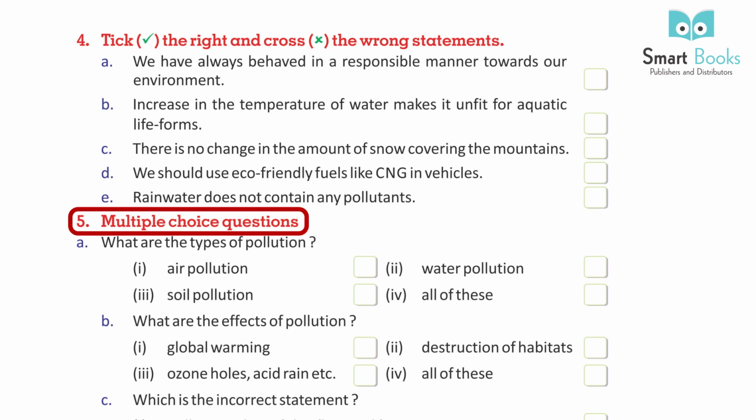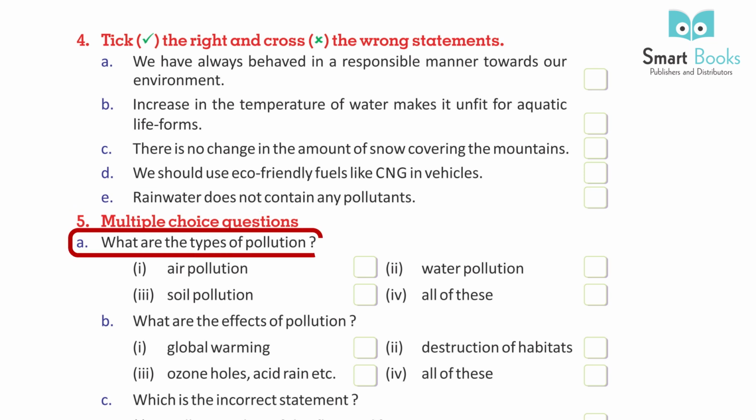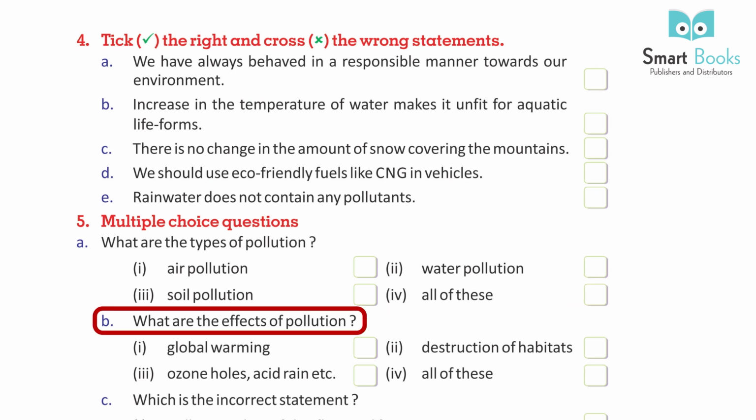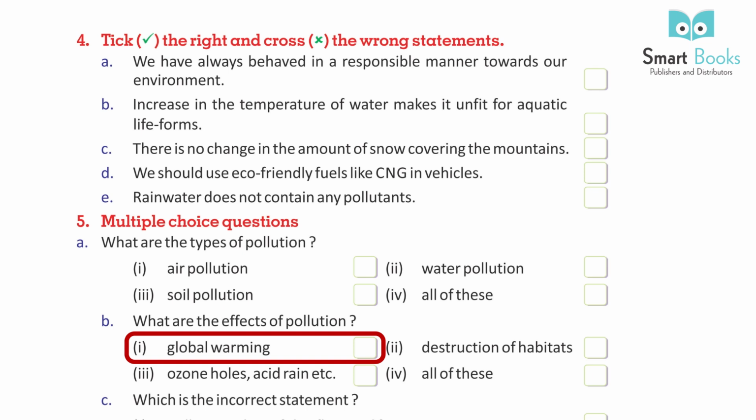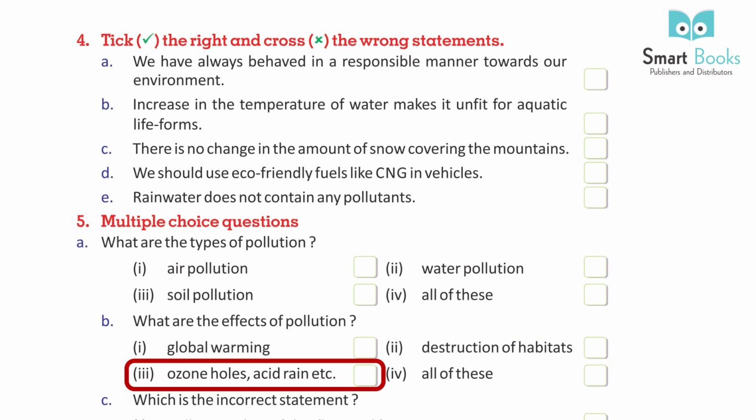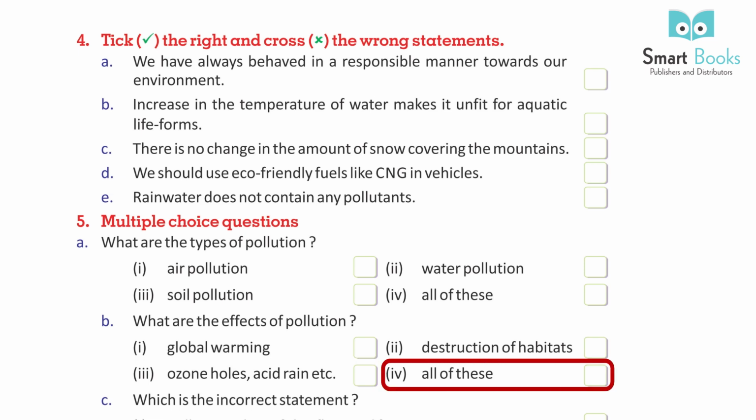5. Multiple choice questions. A. What are the types of pollution? 1. Air pollution. 2. Water pollution. 3. Soil pollution. 4. All of these. B. What are the effects of pollution? 1. Global warming. 2. Destruction of habitats. 3. Ozone holes, acid rain, etc. 4. All of these.